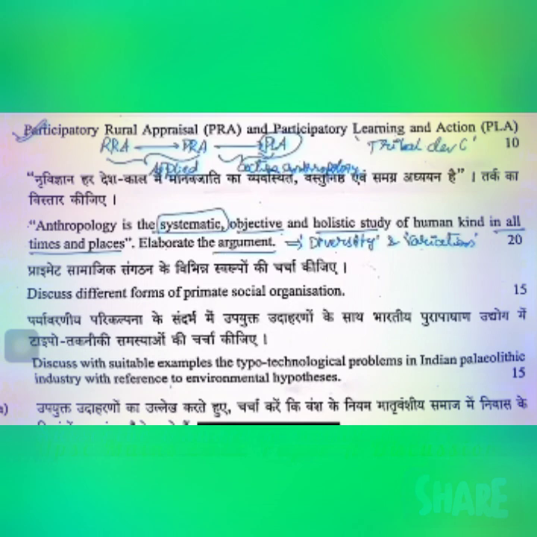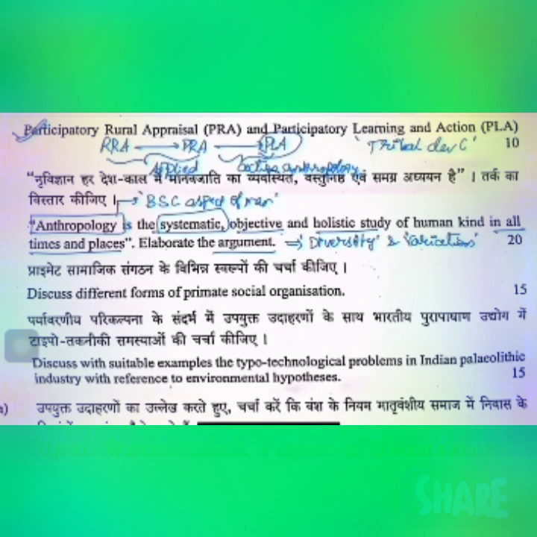Now, when we talk about this particular question, the fundamental understanding of anthropology is such that it is a detailed study of the biological, social, and cultural aspects of man. This is what we see. And when you look at these biological, social, and cultural aspects of man, you see that they will also have certain elements of variation. When we are discussing biology or physical anthropology, we see that it is part of genetics, it is part of medical anthropology. There are different sections that are present. So there is so much variation that exists.